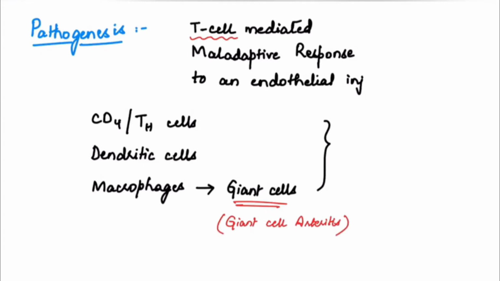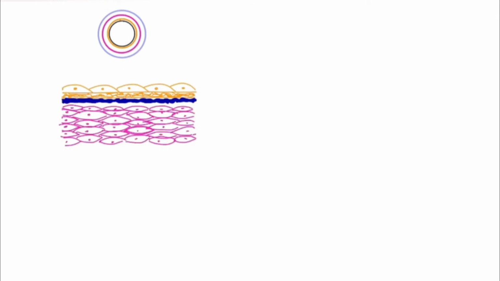Now, suppose this is the cross section of a vessel, and a vessel wall contains three layers shown in three different colors. So the yellow and the innermost layer is the tunica intima, which contains the endothelial cells, and underneath it is the internal elastic lamina. Then the second layer and the middle layer is tunica media, containing the smooth muscle cells, and just below it